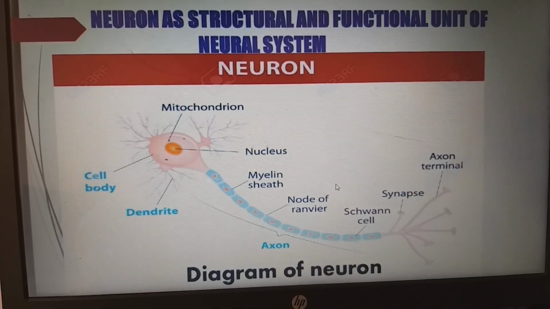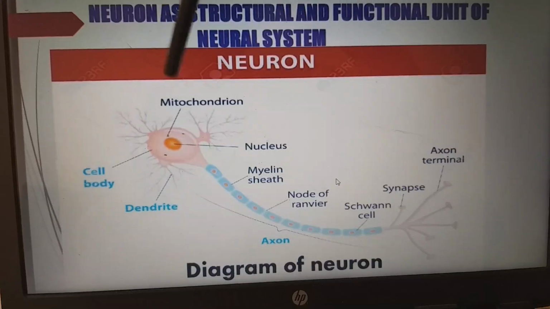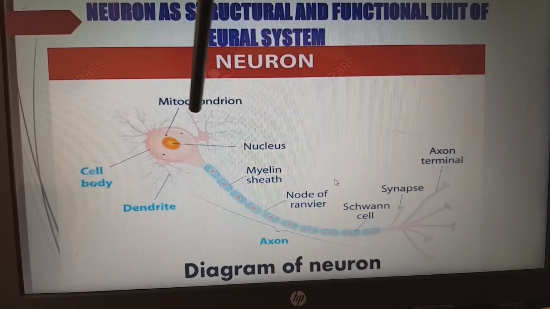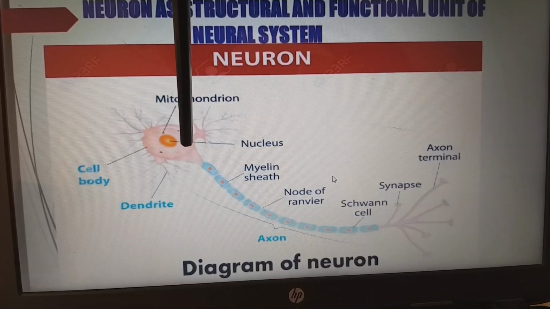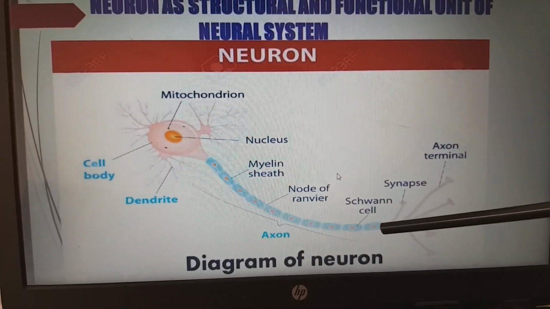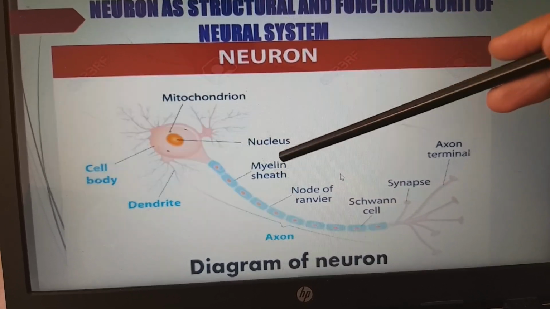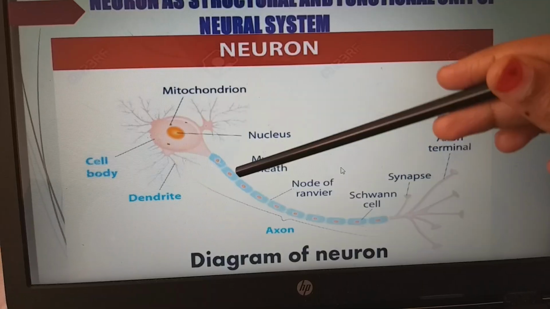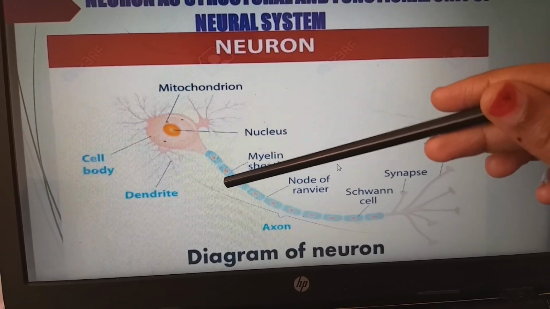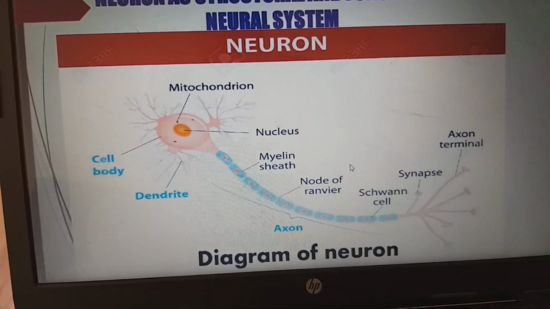One more interesting thing about neurons is that they are the longest cells in the body. Inside this perikaryon, we have a centrally located nucleus and the mitochondria. From here there is an elongated, stretched structure which we call the axon. On the axon we have a myelin sheath, which acts as an insulator. This myelin sheath is produced by Schwann cells in the peripheral nervous system and oligodendrocytes in the central nervous system. This is a very, very important point.